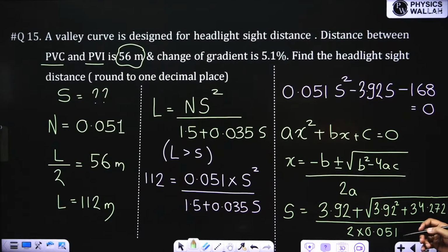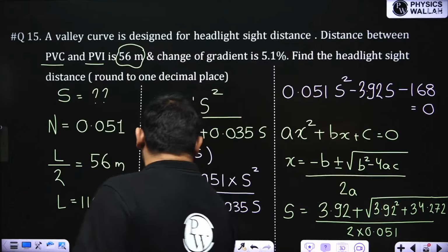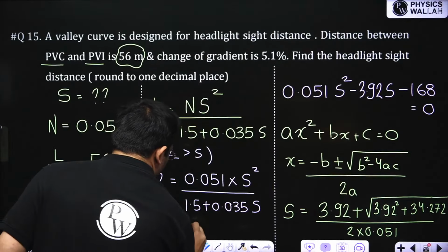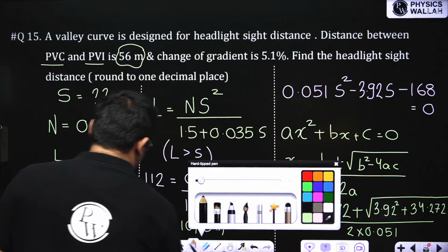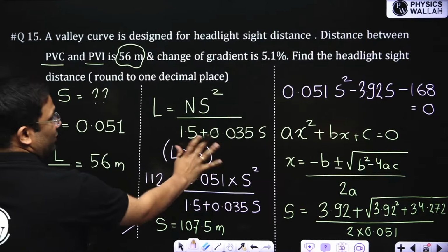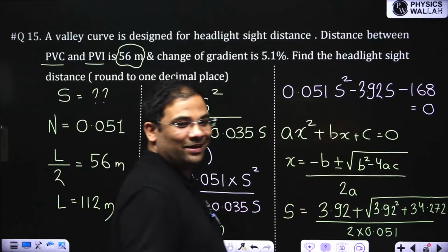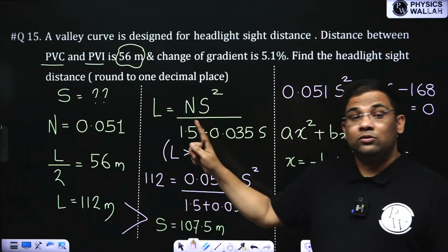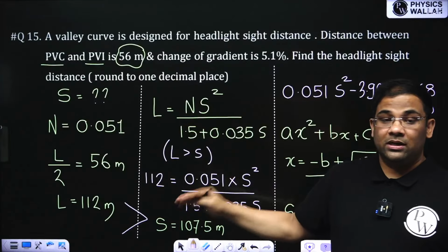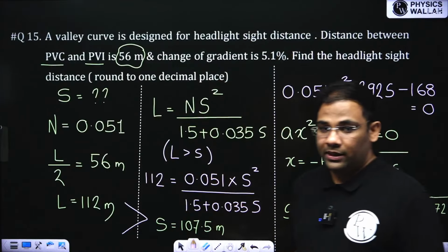So from here I am solving, I am getting S is equal to 107.5. And you can clearly see that your length is coming more than this. That means this equation we have applied correctly. See, if I was getting more than this, suppose I am getting S more, then I would have used the other equation. But luckily we got this.